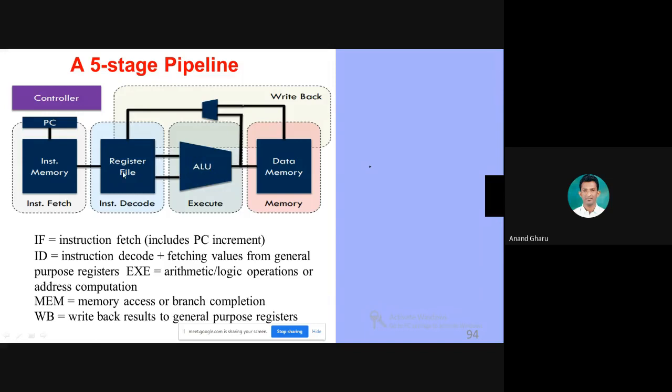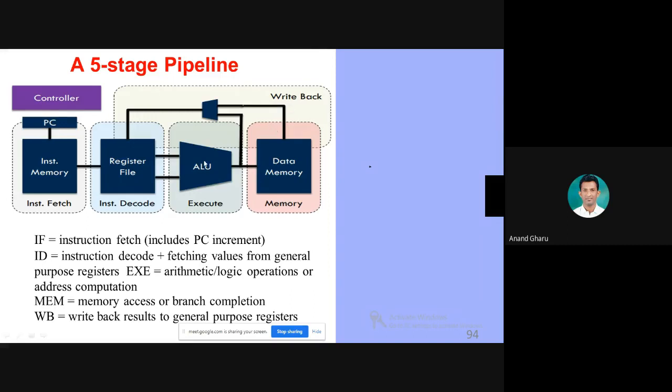Suppose the instruction is add A comma B. A and B can be registers, but after decoding the instruction, it passes the actual instruction to the ALU with its values. Now it will pass add 10 comma 20. So the ALU will perform the addition between the values 10 and 20.